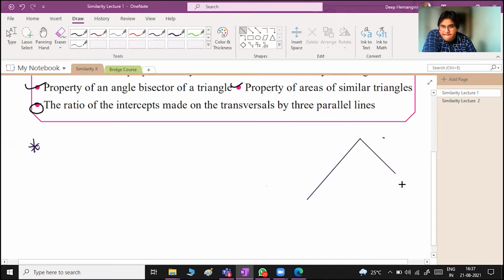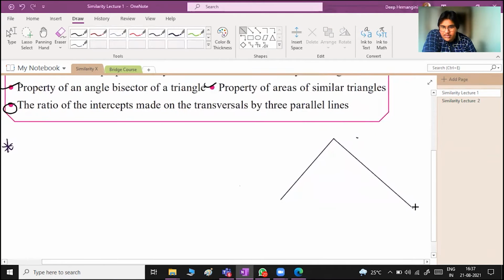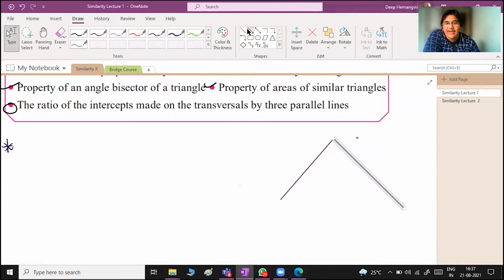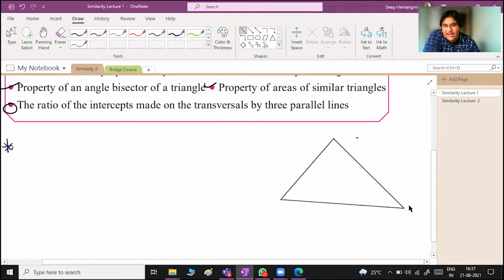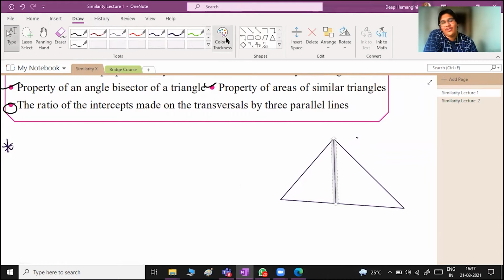I'm not so good at using this particular technology yet. But since in geometry we are most of the time concerned with figures, I have to use this, or else I would have used my basic blackboard. Okay. So let me draw the height as well. It looks like a triangle also.